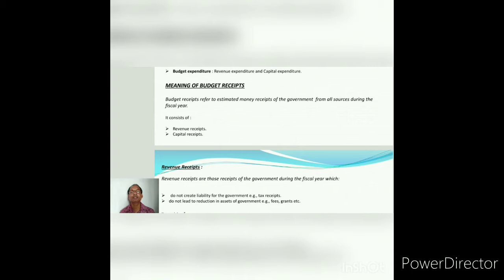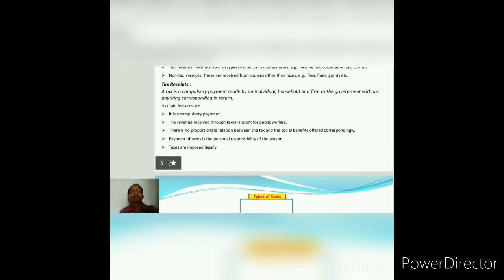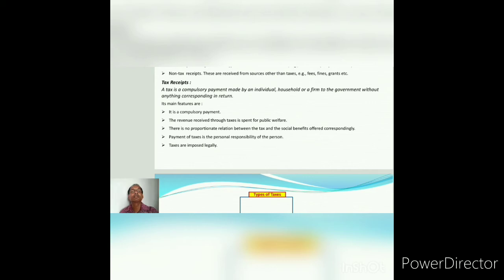And fees, fines, penalties, all these are non-tax receipts, and they are not leading to any reduction in assets of the government, so they are clubbed under revenue receipts. Just now I told you that there are tax receipts and non-tax receipts. Tax receipts: income tax, corporation tax, goods and services tax, all these are tax receipts. Non-tax receipts are fees, fines, penalties, receipts, grants, all these are non-tax receipts of the government.